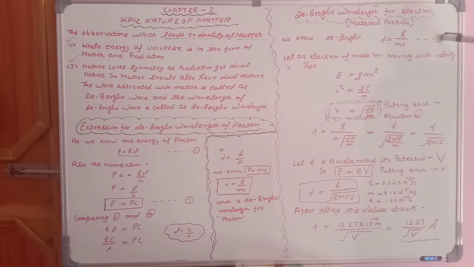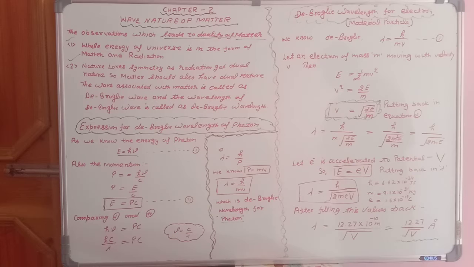So this velocity we have to put back in equation number 1. Whenever you put it back, you will get the expression under root 2E upon m instead of v. This m will go inside, it will become m square, because you know that when m comes out of the under root it becomes m, and if it is going inside the under root it becomes m square. This is the simple square root. Okay, so h upon, 1m will cancel out with 1m, 2mE.